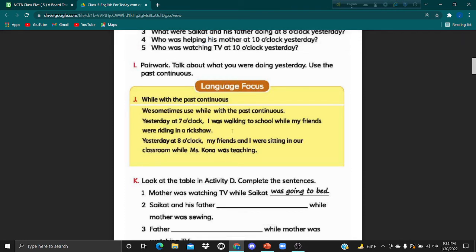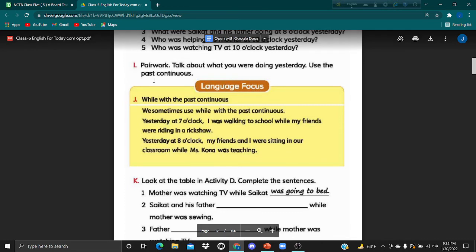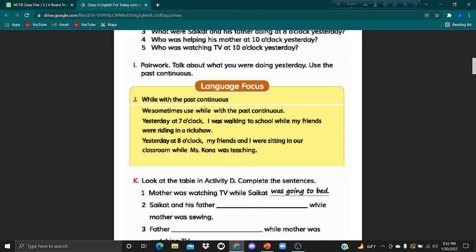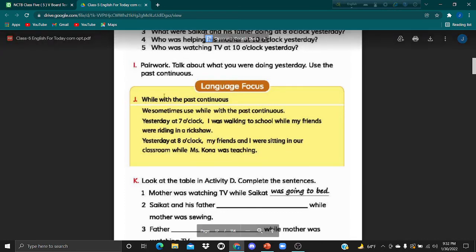If I need to use two past continuous tenses, I will add while between the two sentences.